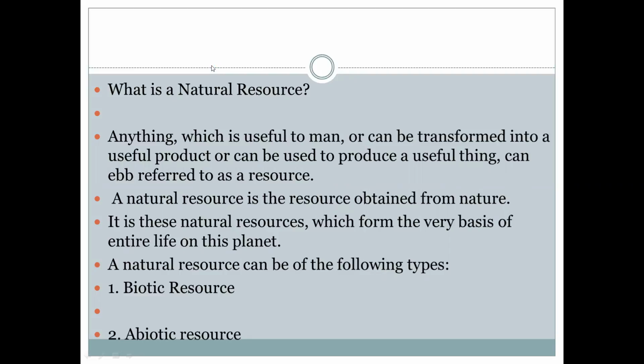Similarly, water is used for drinking, for cooking, for industrial use, for domestic use. Then air is required, oxygen is required for breathing, for living.